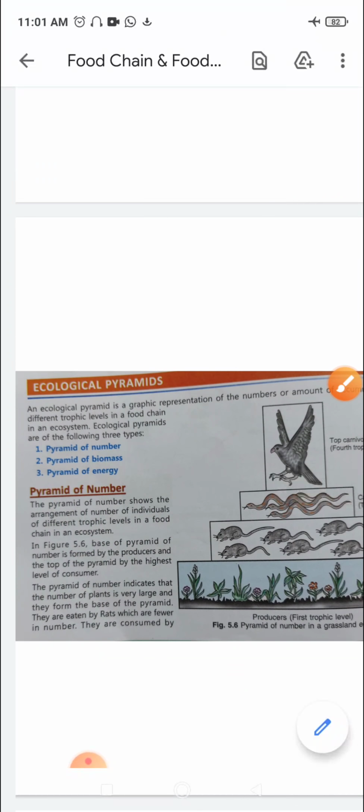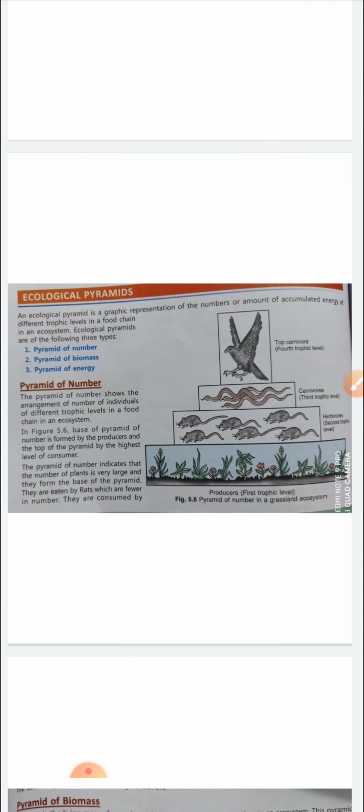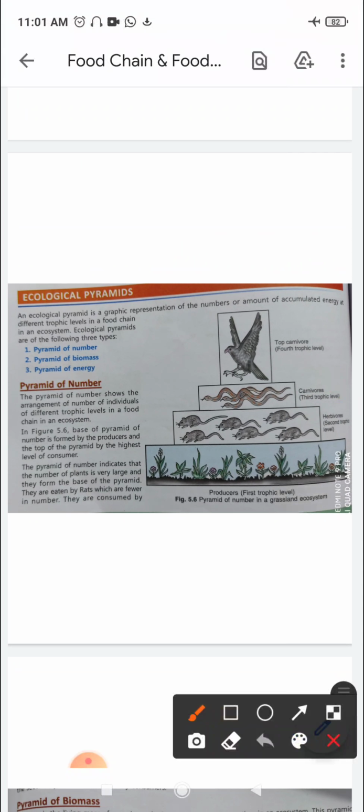We move on to our next topic, that is ecological pyramids, right? So ecological pyramid, it is a graphic representation, right? You can see how it is represented here. This is a graphic representation of the numbers or amount of energy, accumulated energy at different trophic levels, right? Energy present at this trophic level, energy present at this, right? Energy at this, and energy at this trophic level, right? In the food chain of an ecosystem.